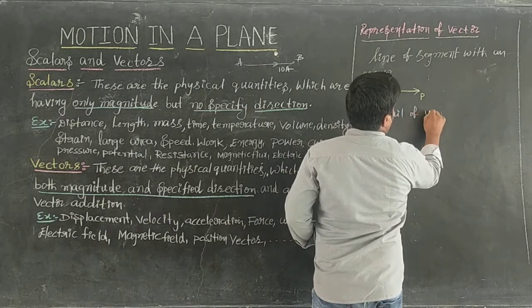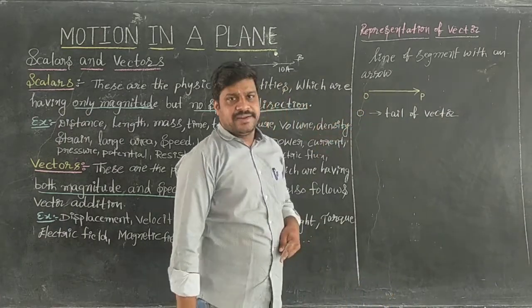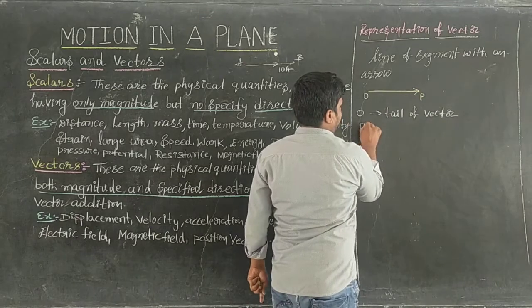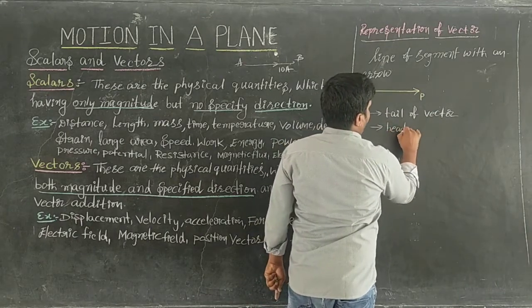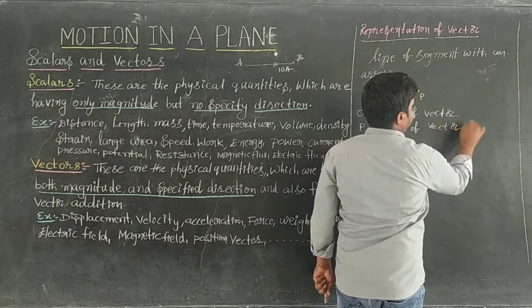Tail of vector. This one is said to be origin, said to be the tail of the vector. That means this head, the arrow point P, is said to be the head of the vector.